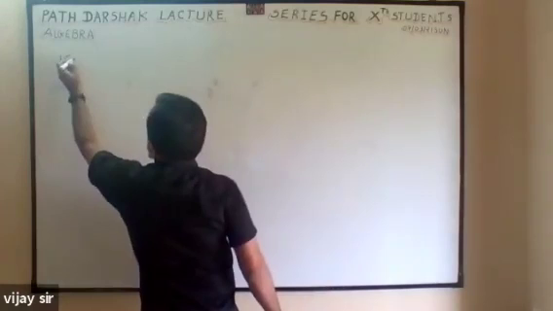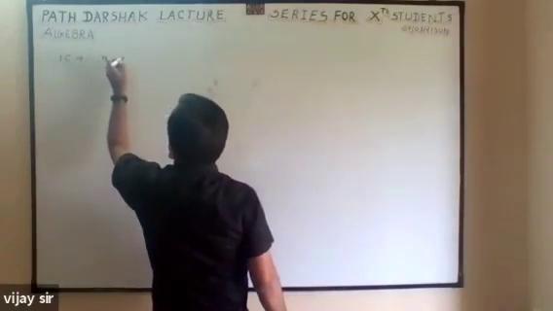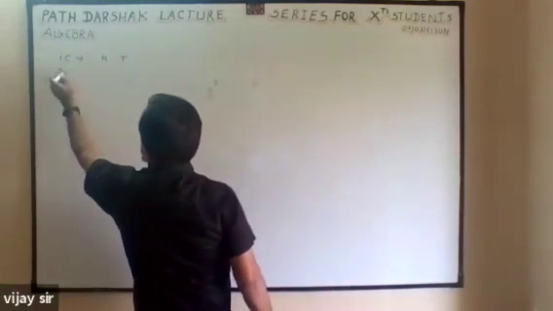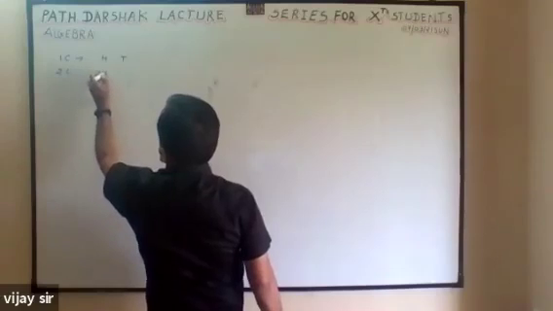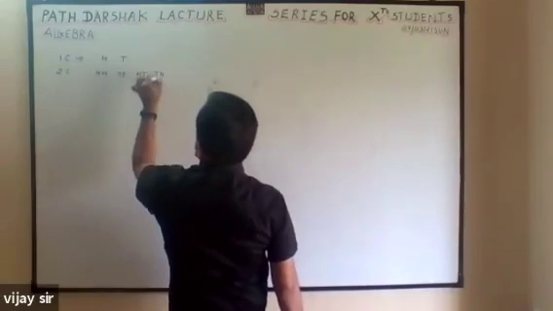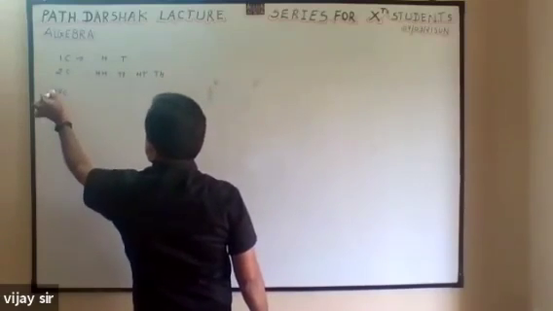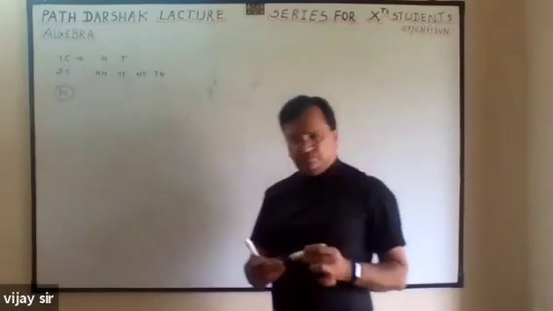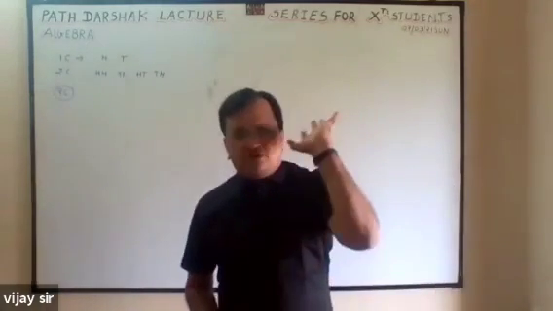For one coin you know how to write, that is H and T. For two coin also you know HH, TT, HT, TH. For three coin.